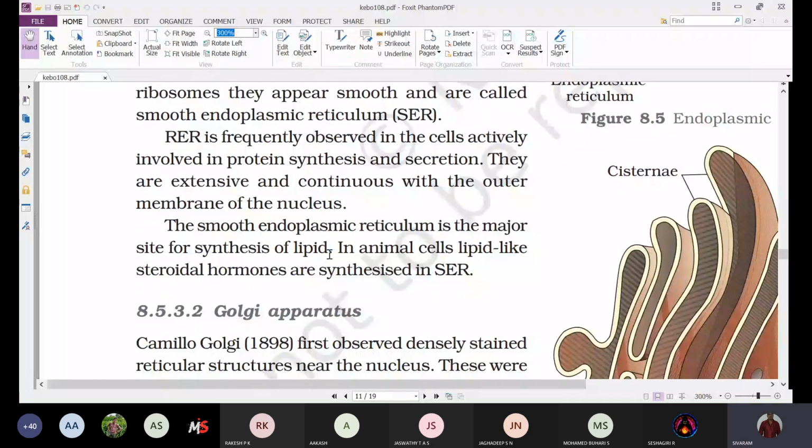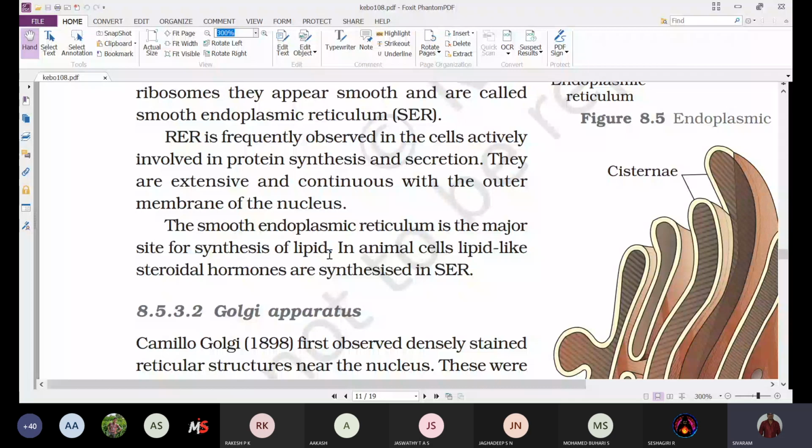The cells which are involved in protein synthesis have more rough endoplasmic reticulum.